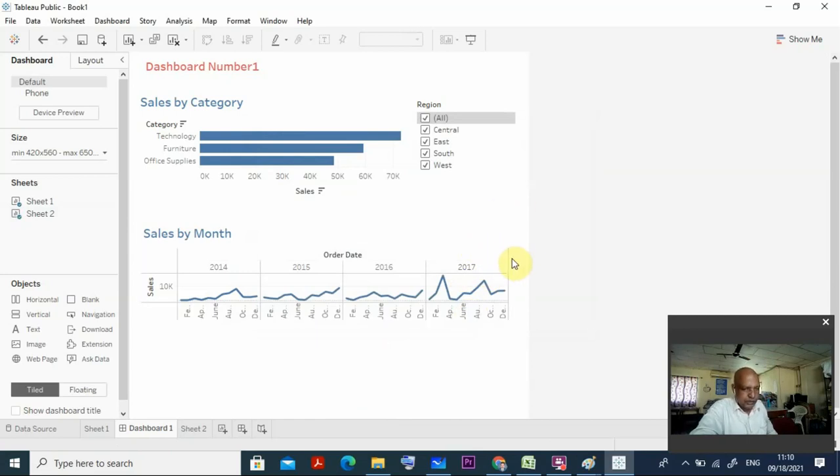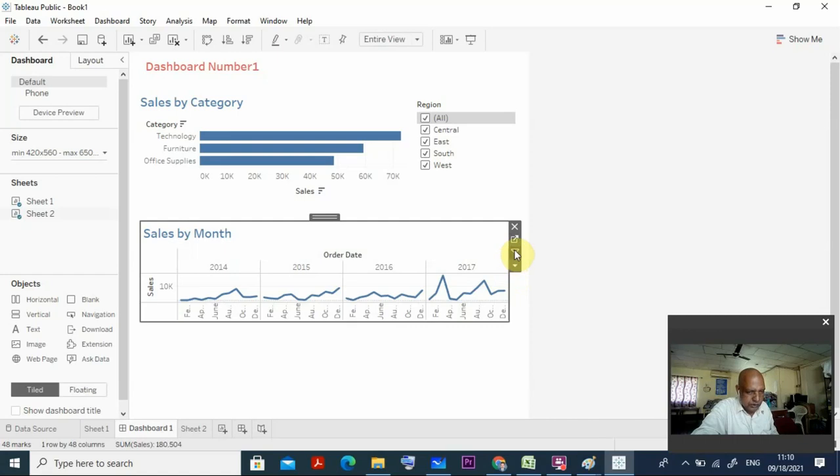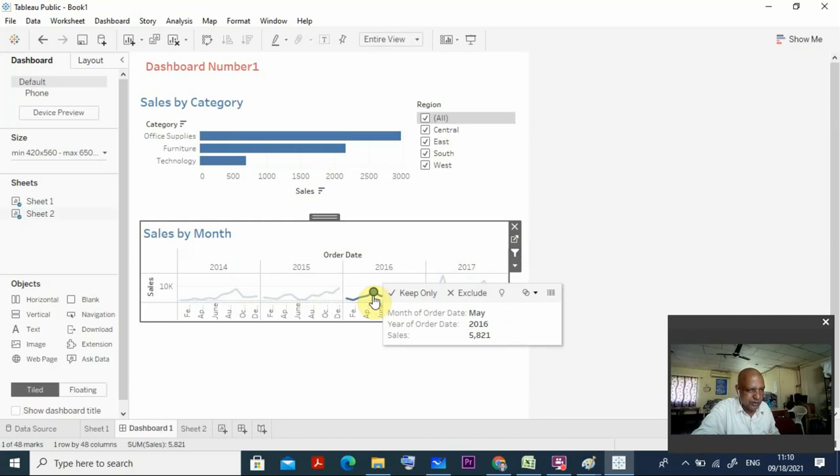Now another thing is that, suppose you click it here, and after that you click this filter. By clicking this filter, suppose I want a particular point here. See, it is changing there. Can you see it here? Suppose I put it here, it is also changing. You get it now? Can you do all the things?